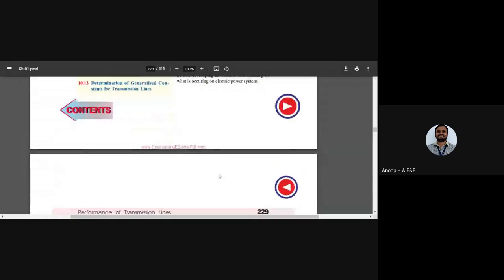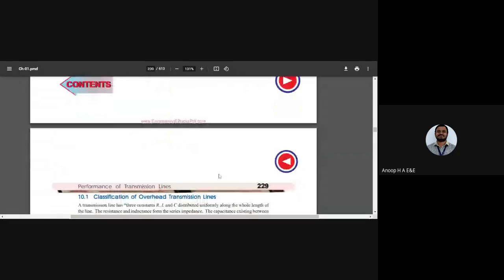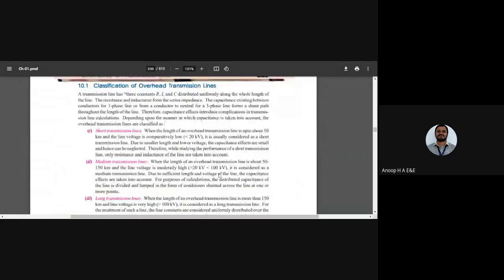So let us move on to the classification of overhead transmission lines. As I already told you, the parameters in the transmission line system are resistance, inductance, and capacitance. We have a simple circuit with a series impedance, which is resistance and inductance, and capacitance, which is in parallel, along with the shunt conductance if it is present.